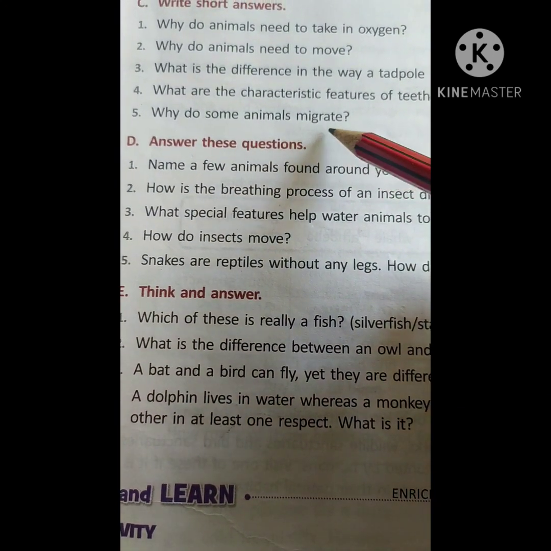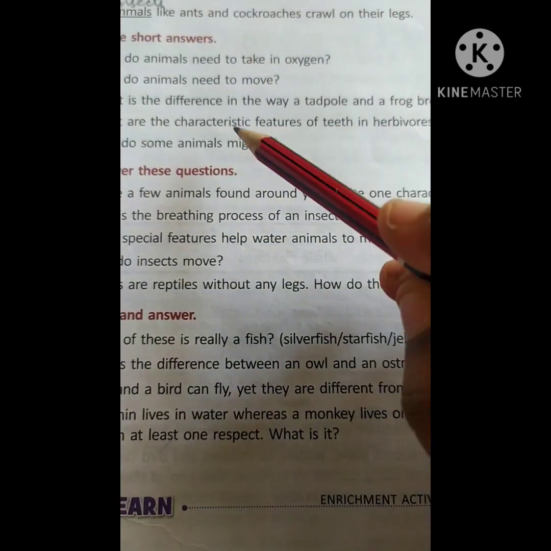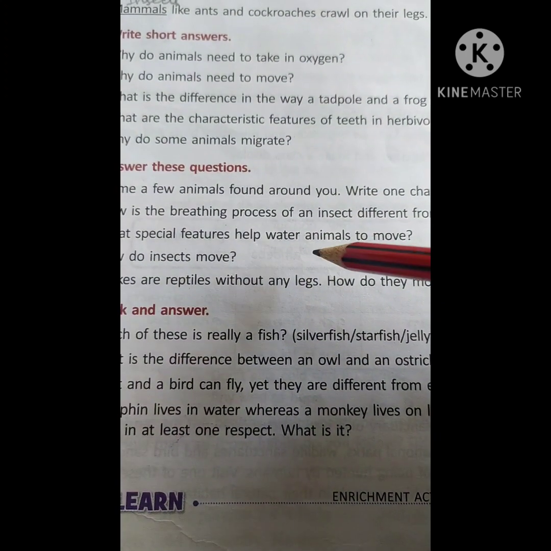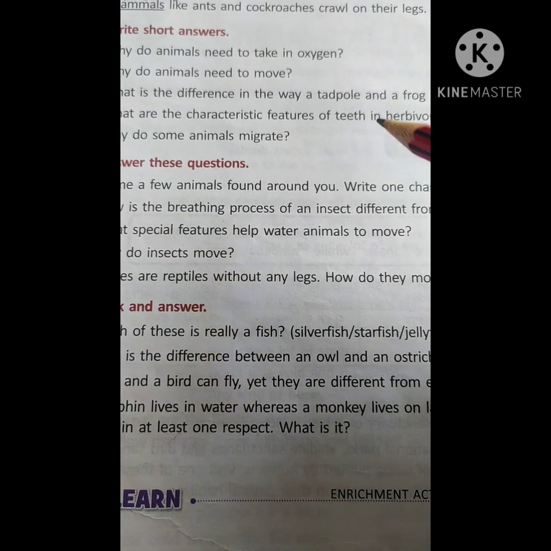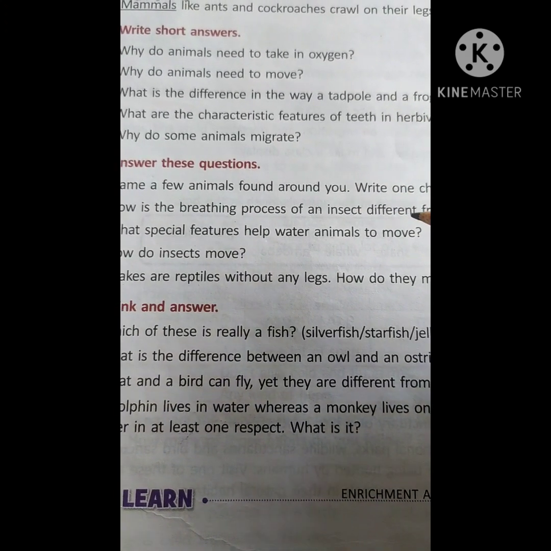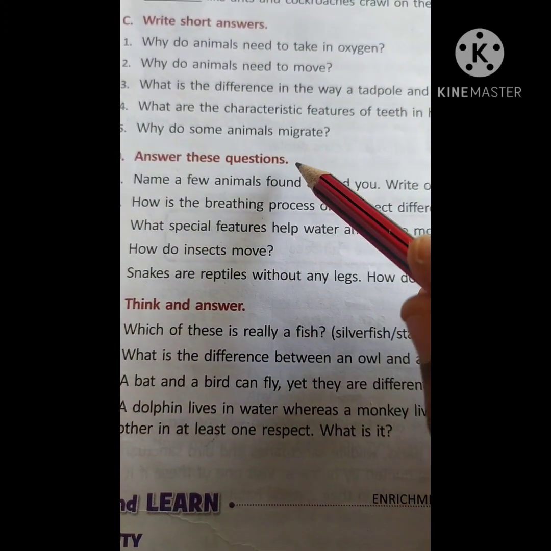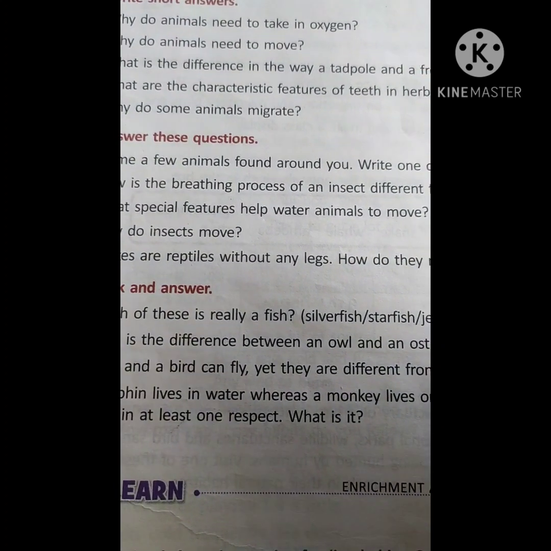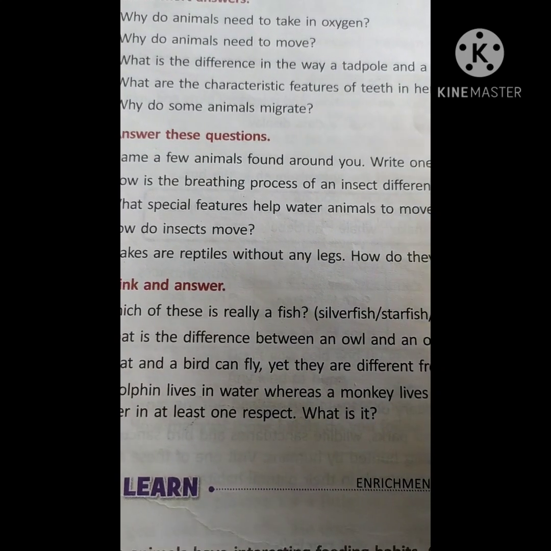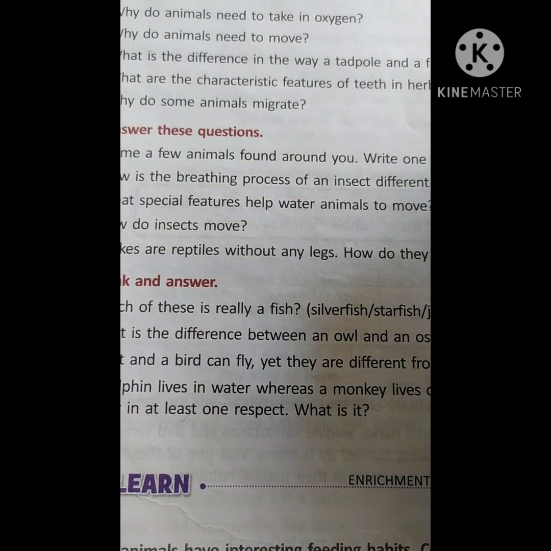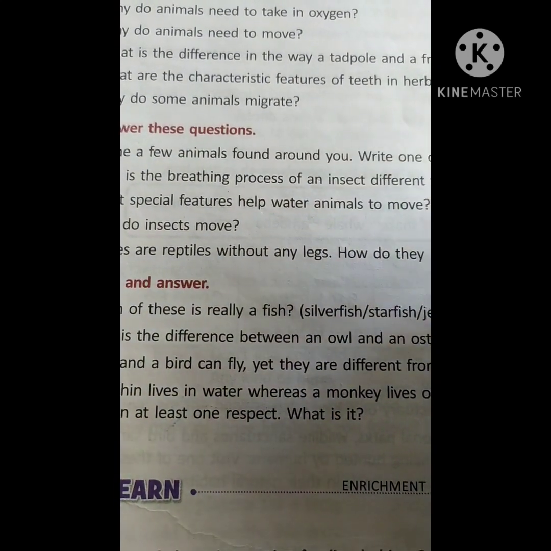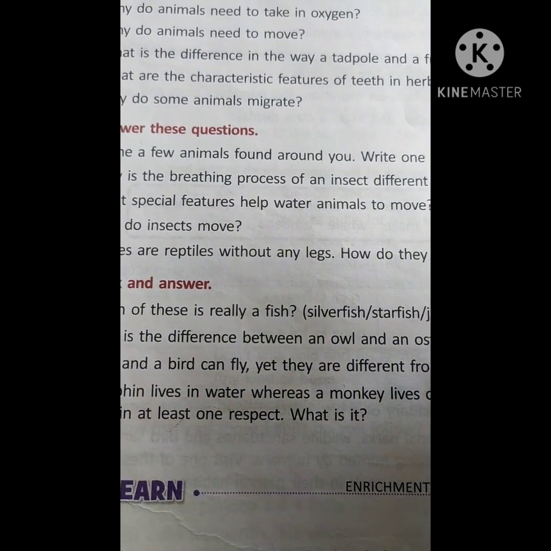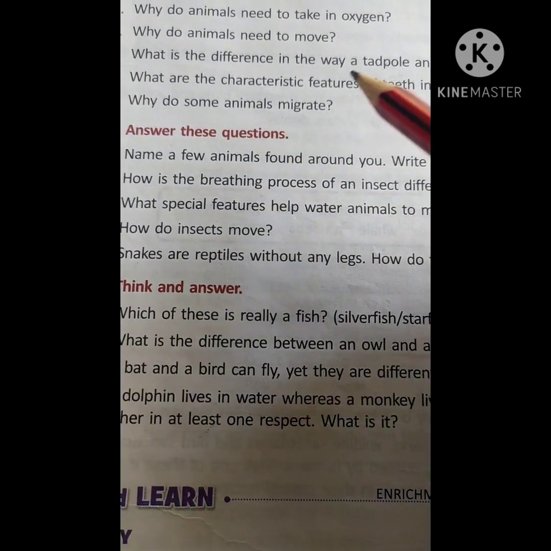What are the characteristic features of teeth in herbivores? Yes, so the herbivores have sharp front teeth and very strong grinding teeth also. Why do some animals migrate? They migrate for breeding purposes, for taking shelter, to escape the harsh weather, for a resting place. So these are the reasons why animals migrate.